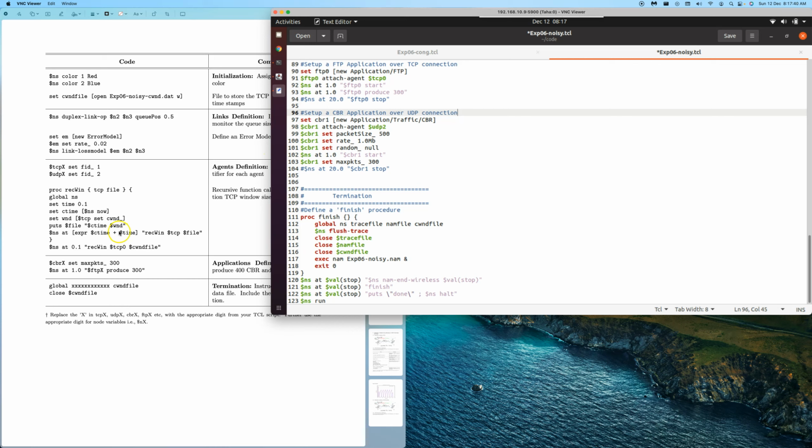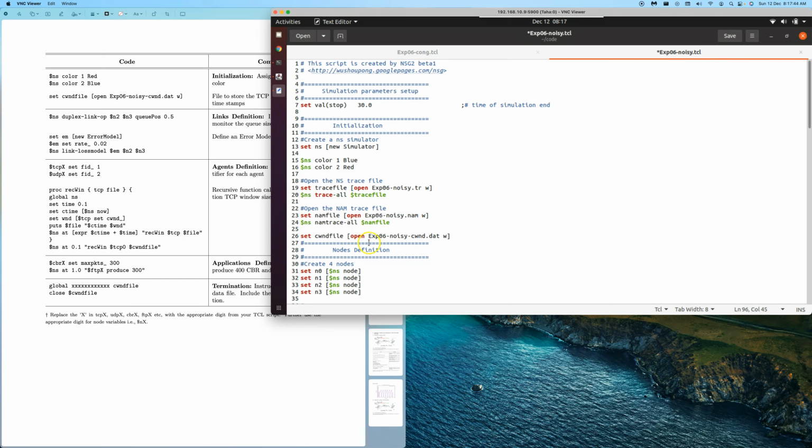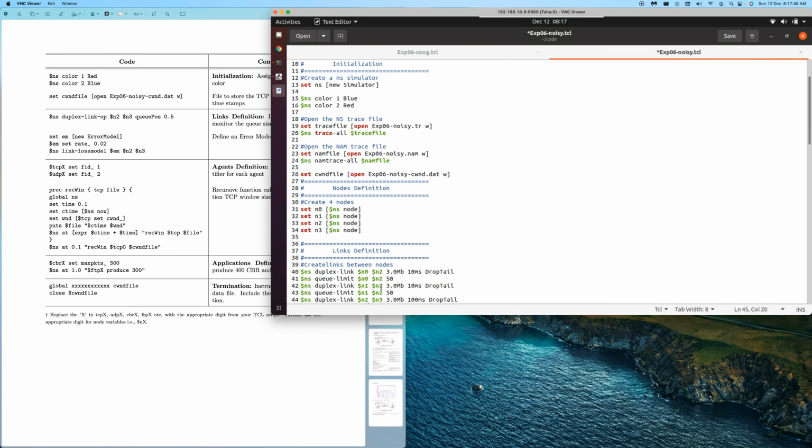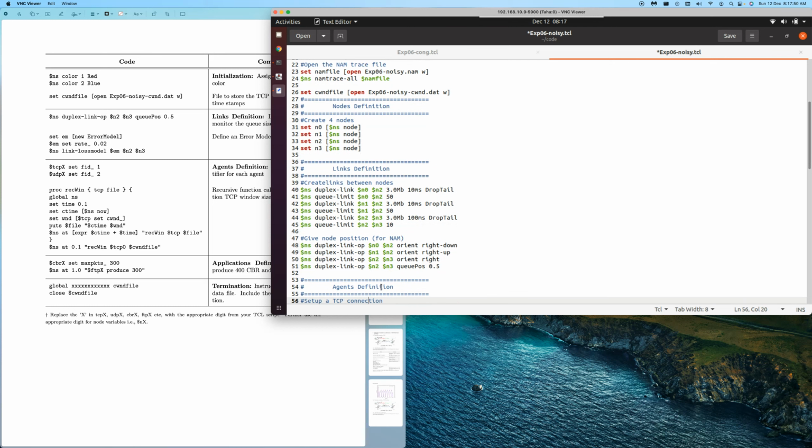Where do we need to put this? We need to put this in the links definition section. Where is the links definition? This is the nodes definition. This is the links definition. So in this section, we need to define the error model. Set error model, it is a new error model.